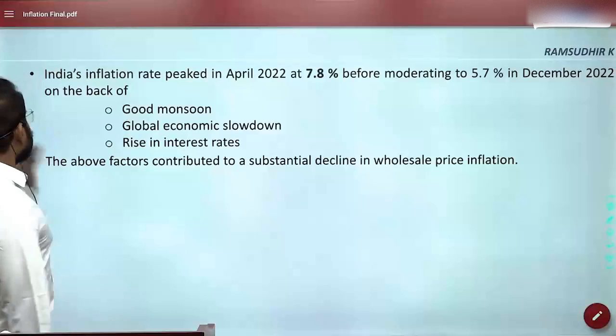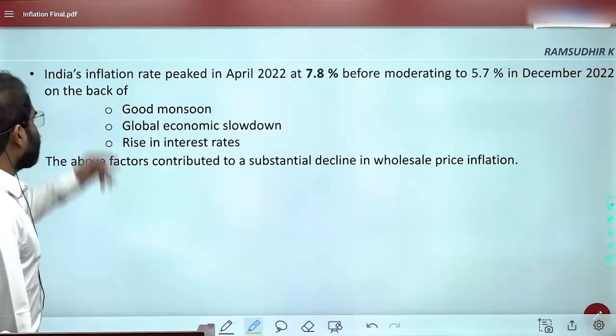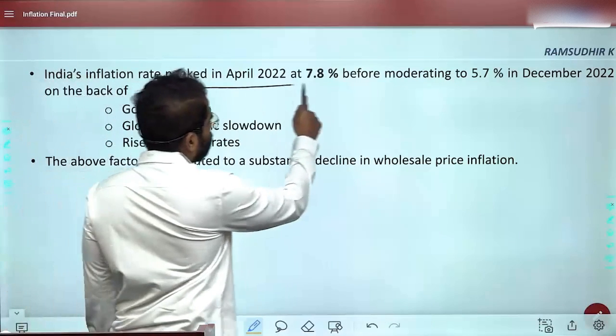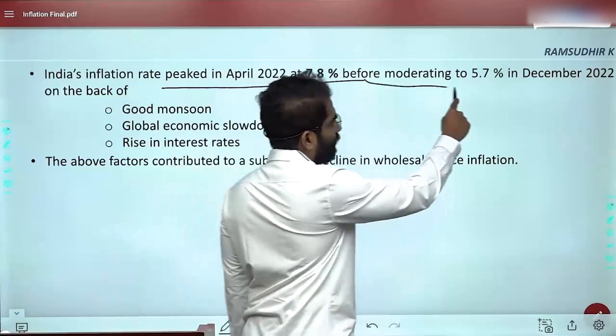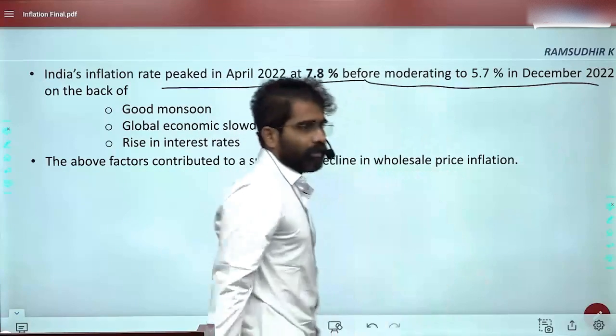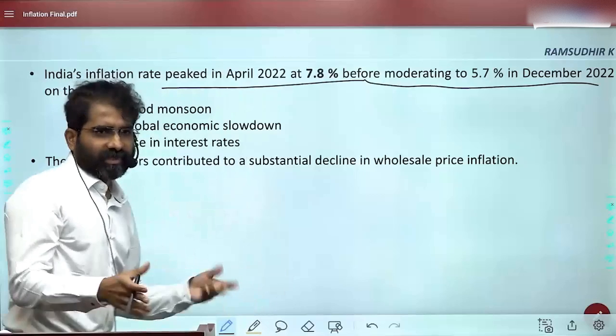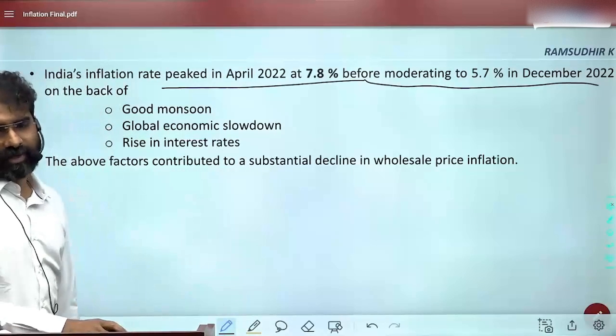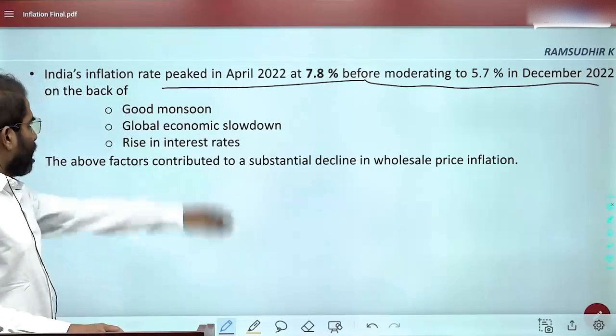Now here the economic survey talks about this. India's inflation rate peaked in April at 7.8 before moderating to 5.7 in December. So this shows that, after tightrope walking, we are okay now, by December 22.